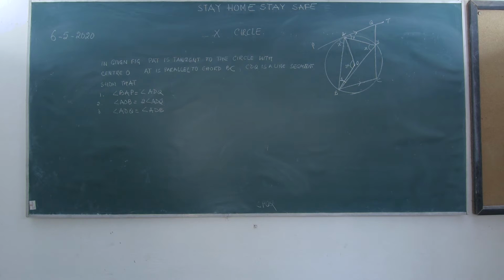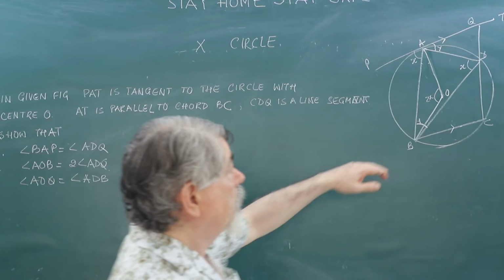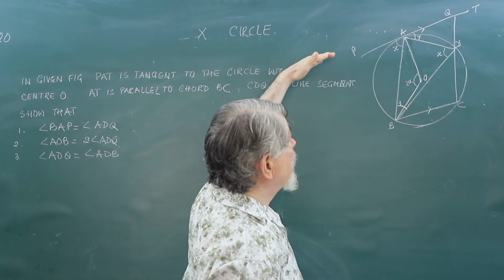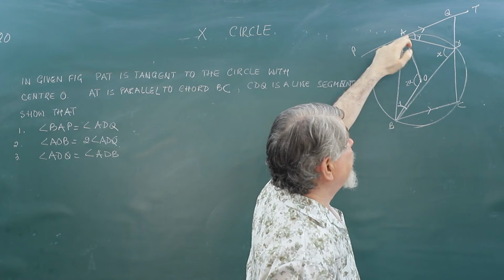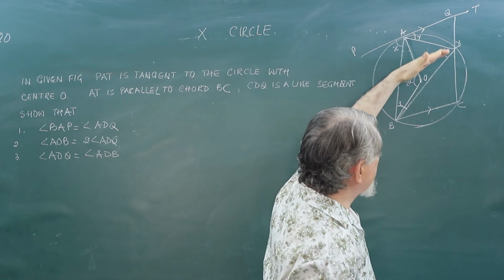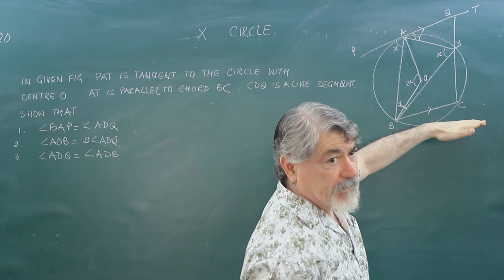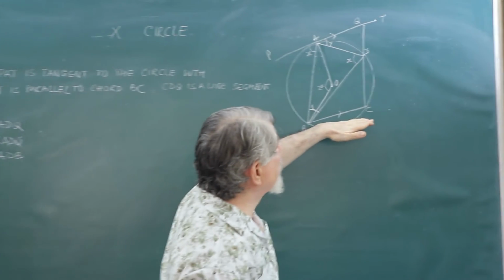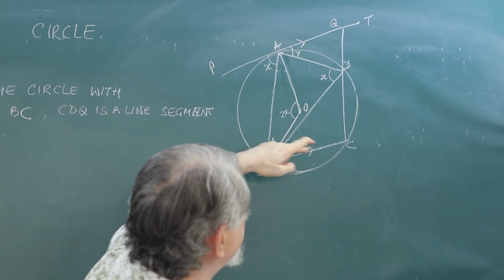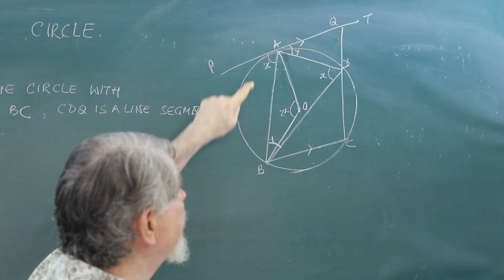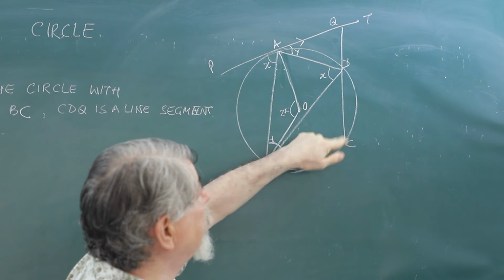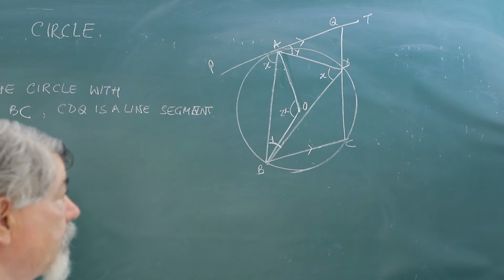In the next problem we have a circle with center O. PAT is a tangent to the circle at point A, and this line is parallel to chord BC. ABCD is a cyclic quadrilateral, you can see, because A, B, C and D are lying on the circumference of the circle.